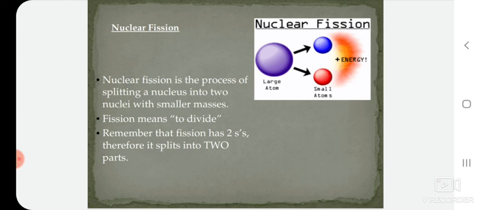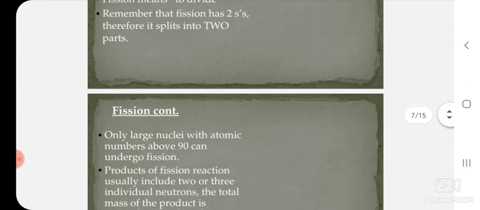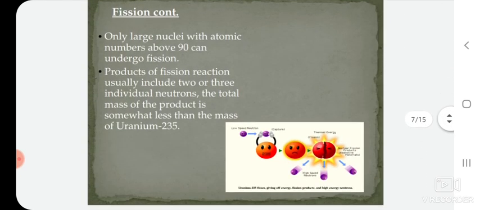Remember that fission has a "two" in it, therefore it splits into two parts. Only large nuclei with atomic number above 90 can undergo a fission process. That is why uranium is the best example for a nuclear fission reaction, uranium-235. Products of the fission reaction usually include 2 or 3 individual neutrons. The total mass of the products is somewhat less than the mass of uranium.